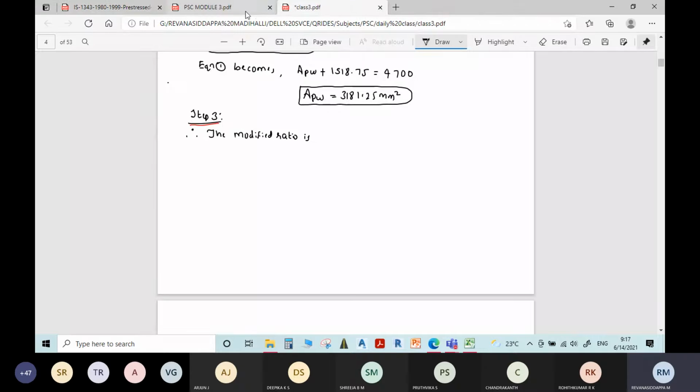APFP by BDFCK will change to APW into FP divided by BW D FCK.